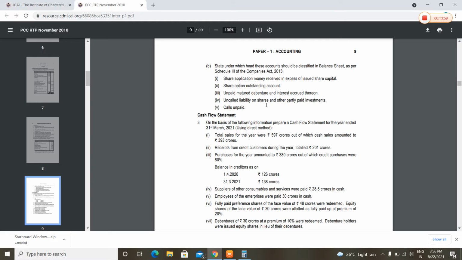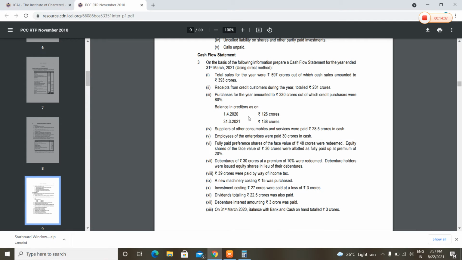Fourth part, uncalled liability on shares and other partly paid investments. Now this will come under contingent liabilities and commitments. Usually these are not asked, it's just for knowledge purposes. Called and paid up will be under shareholders' funds and share capital. Okay. Cash flow statement using direct method.